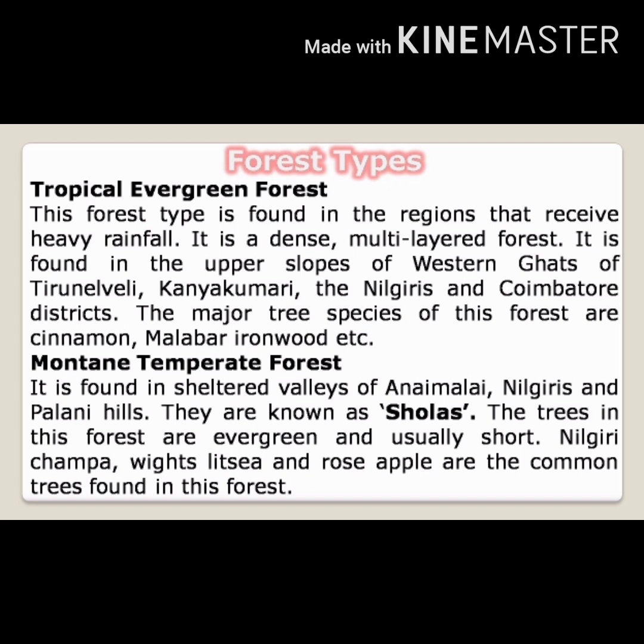It is a dense, multi-layered forest. It is found in the upper slopes of the Western Ghats of Tirunelveli, Kanyakumari, the Nilgiris and Coimbatore districts. The major tree species of this forest are cinnamon, Malabar, ironwood, etc.